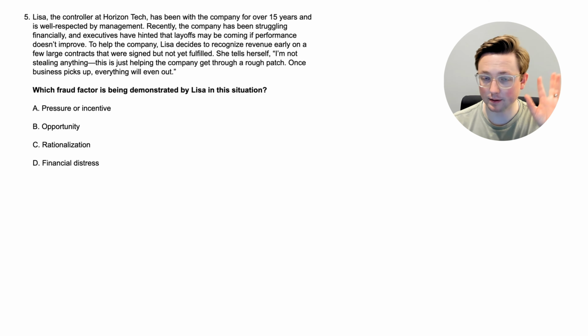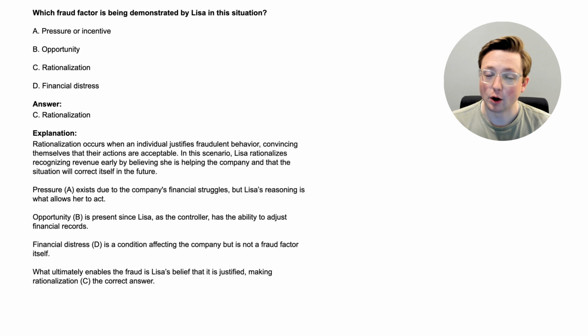So think about this. I think that it will be pretty obvious which one it is, but if you need to, pause the video, think through this, and when you're ready, come back, we'll look at the answer together. Okay, here we are. The answer is C, rationalization. So let's go through this explanation. Rationalization occurs when an individual justifies fraudulent behavior, convincing themselves that their actions are acceptable. In this scenario, Lisa rationalizes recognizing revenue early by believing she is helping the company and that the situation will correct itself in the future.